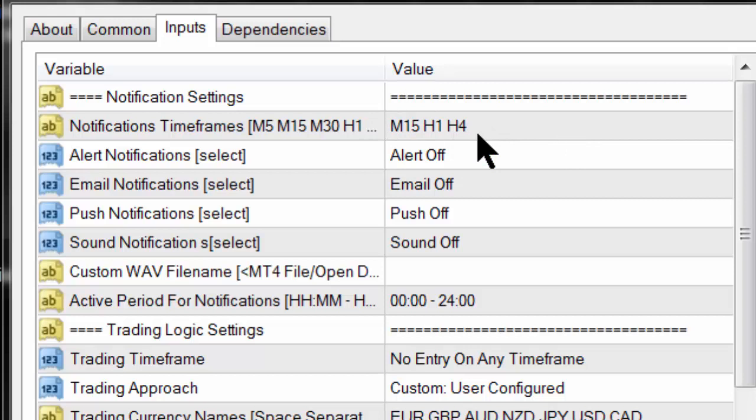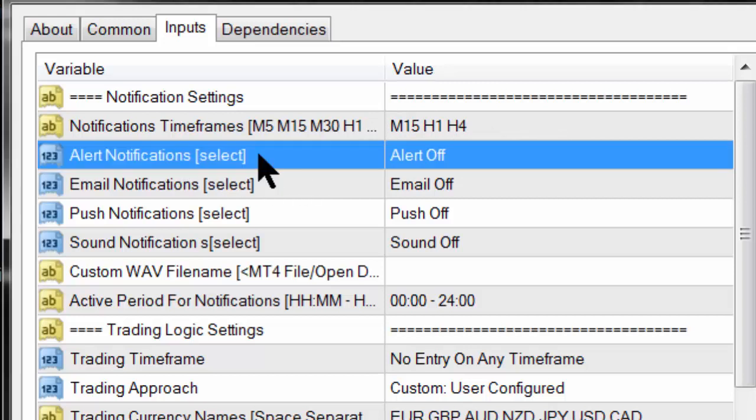Your alerts and notifications can take different formats. The first one is the alert notification. It's a type of pop-up that occurs on your screen saying this condition has been met. So that's the first, and you can switch it on. You can use email notifications, so if you're out and about, the alert can be emailed to you when the conditions of entry are met. Or you can have push notifications.